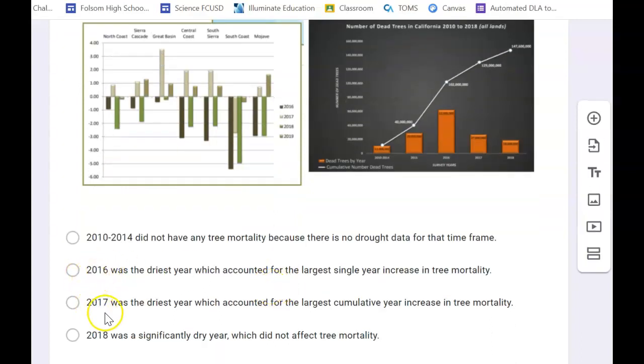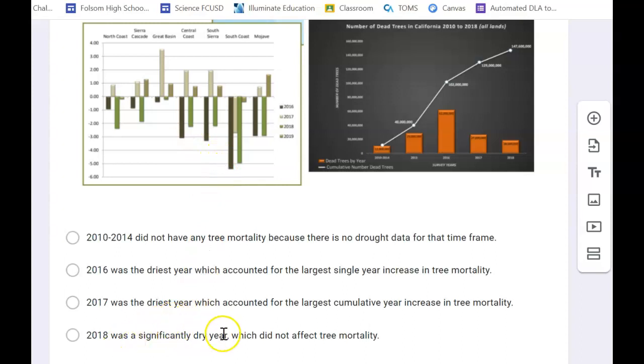But let's go ahead and look at 2017 was the driest year, which accounted for the largest cumulative year increase in tree mortality. Well, 2017, this is way less. This is like less than half of the number of dead trees. And 2017 we know was also not the driest year because its bars were not as tall as 2016.